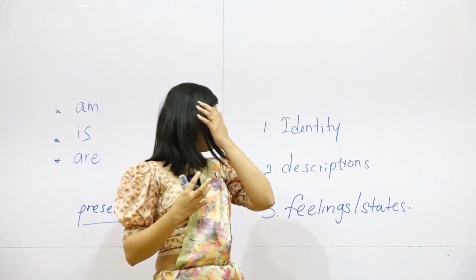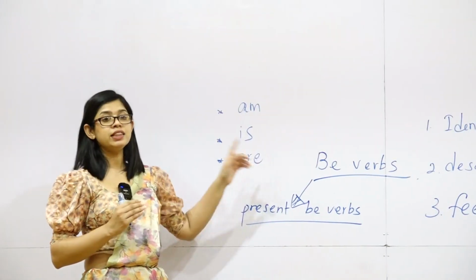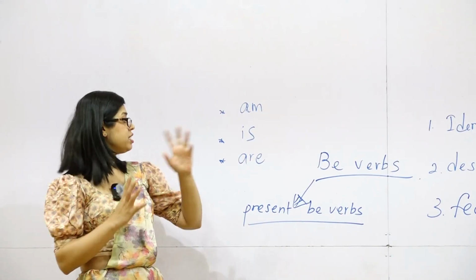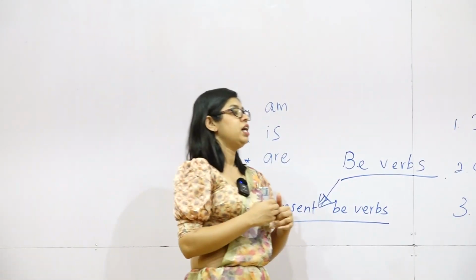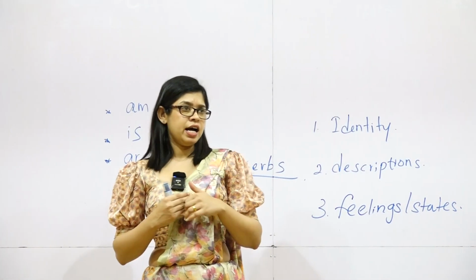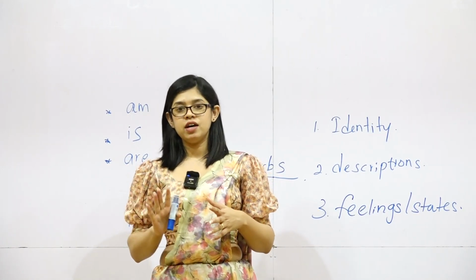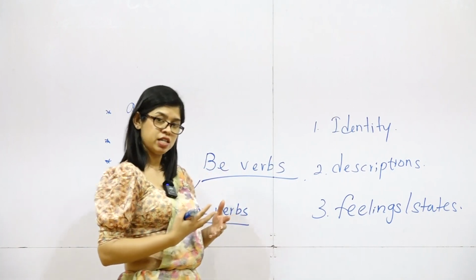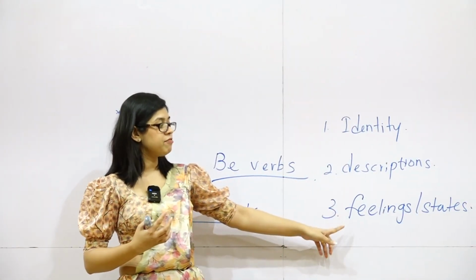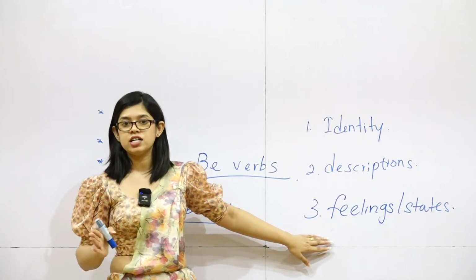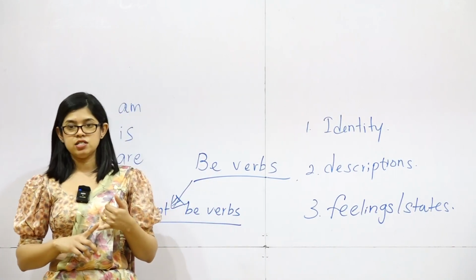Okay? So the other thing is the way am and is are used on their own. These are different from when you're using action verbs. I read books every day. You're not using am or is there because you're talking about some action, right? But if you're talking about identities, descriptions and feelings alone without action verbs, then only we are using am and is to talk about that, right?